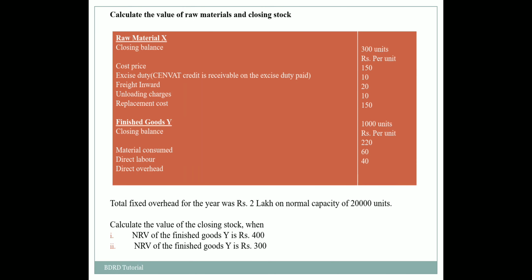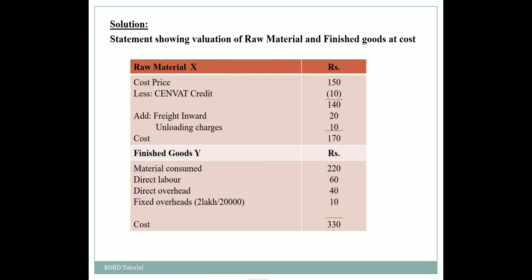Now in this case we will first have to ascertain the cost for finished products as well as for the raw materials. So we have calculated the cost on the basis of certain calculations based on the data given in the question.